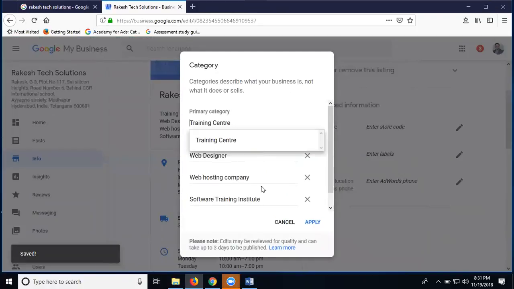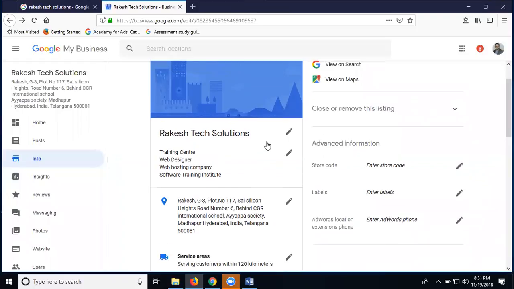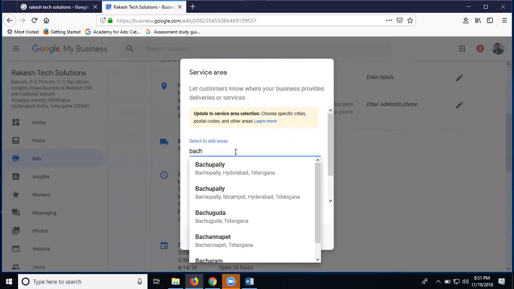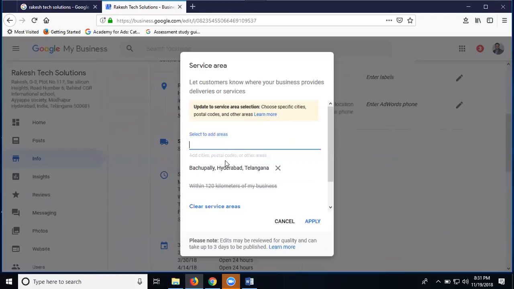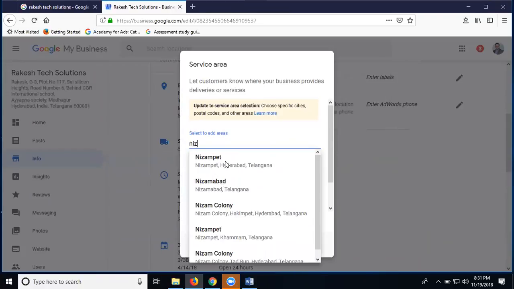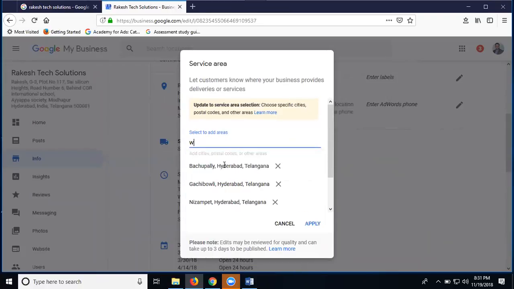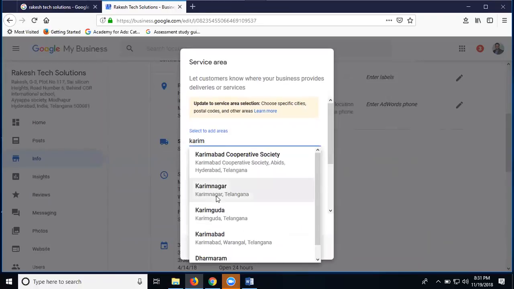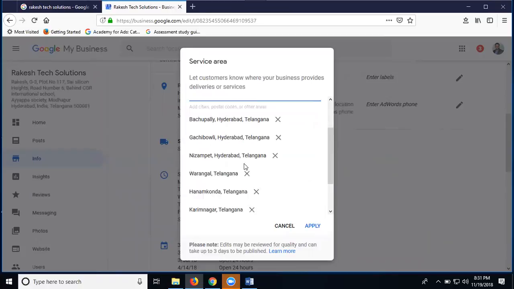Just search here. The total categories, 0, 21. So I'm searching for service area here. Add your areas. Adding Bachupally, Gachibowli, Nizampet, Warangal, Karimnagar. So I'm adding different places.